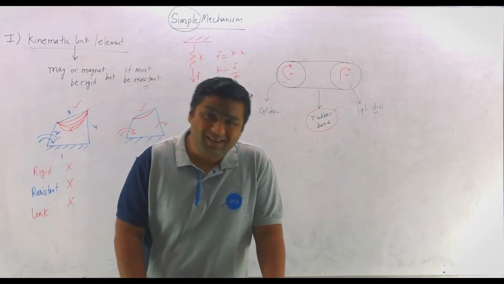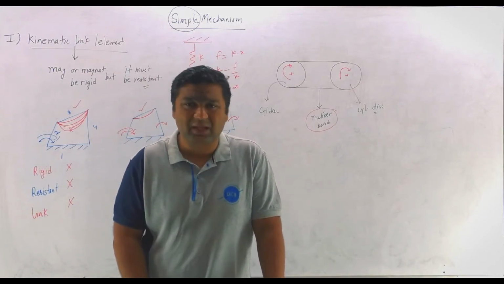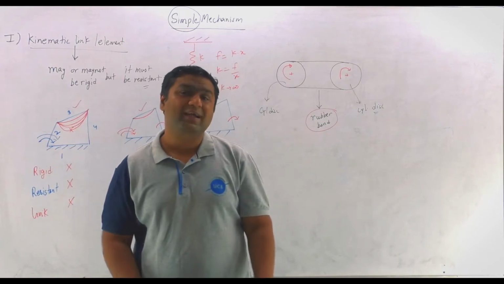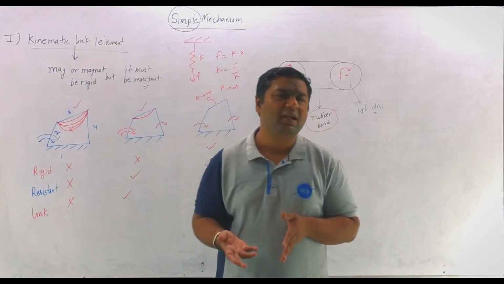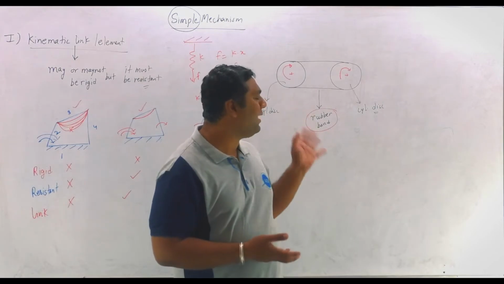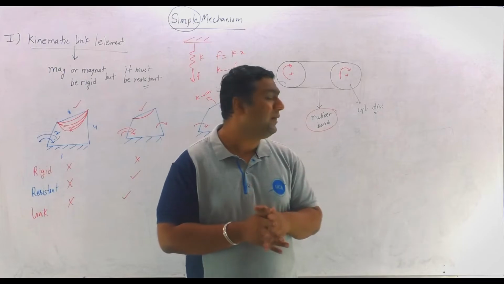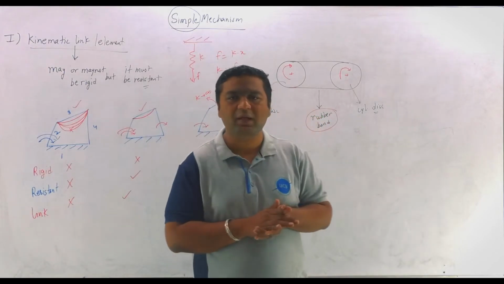So whether the rubber band will act like a kinematic link or not depends more upon the inertia of the cylindrical disc. So my dear, the inertia of the cylindrical disc will decide whether that rubber band is going to act like a link or not.